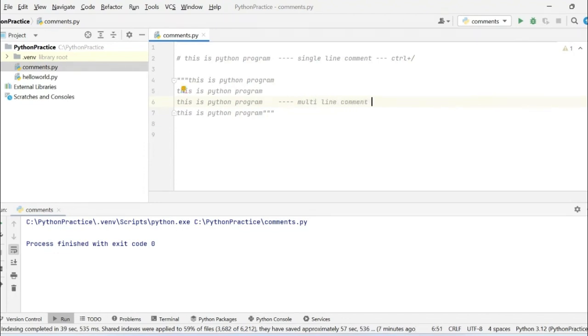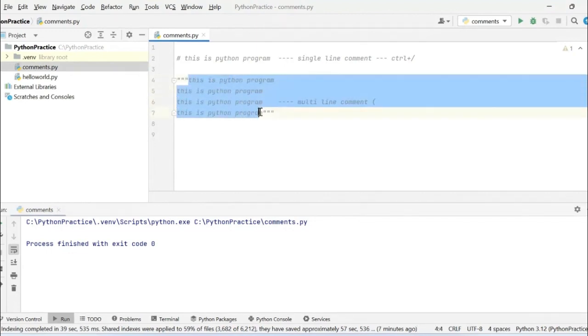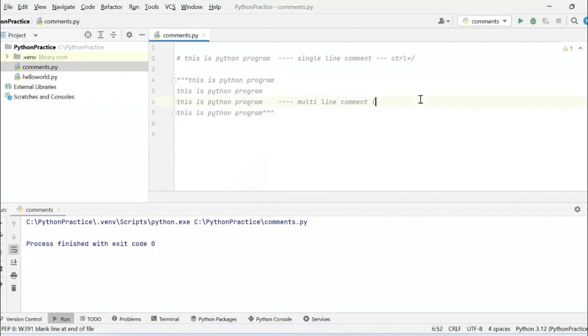So I can place the statements or commands which I want to comment, and if there are multiple lines, I can specify them in between triple double quotes or triple single quotes. It is very, very important.